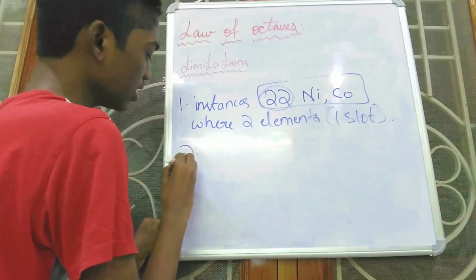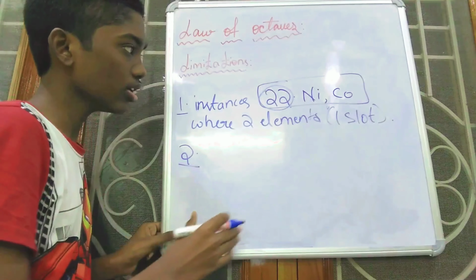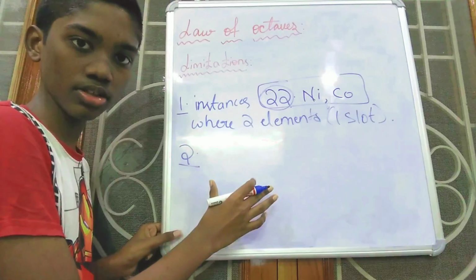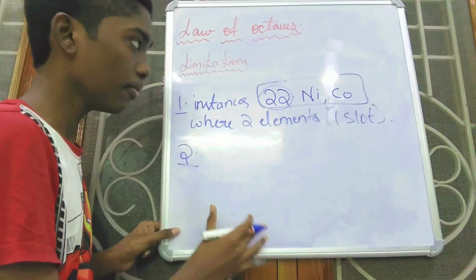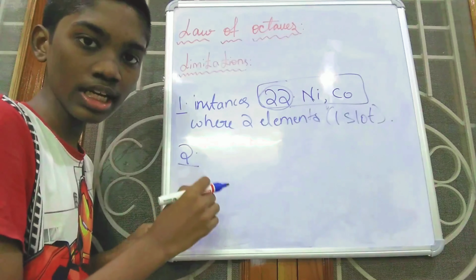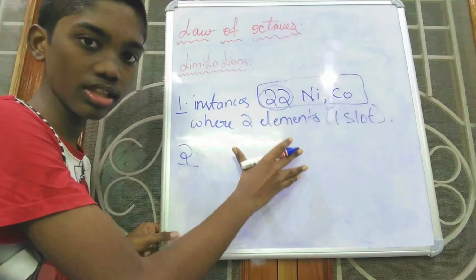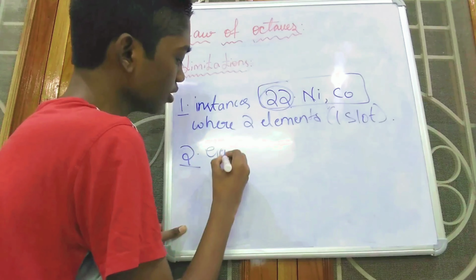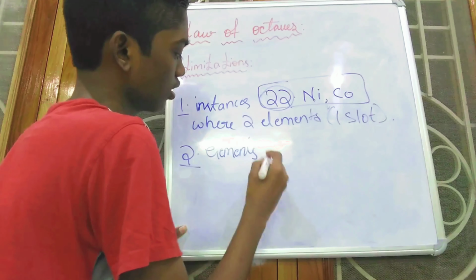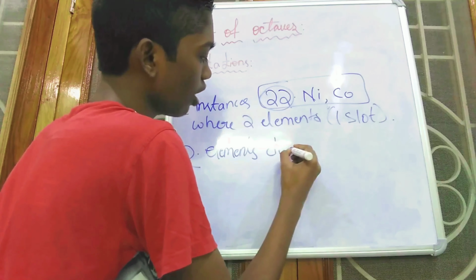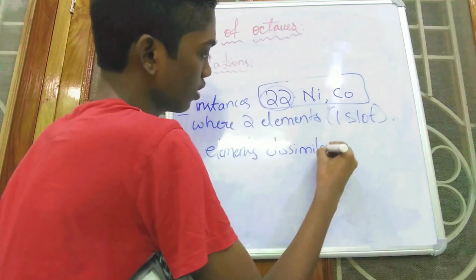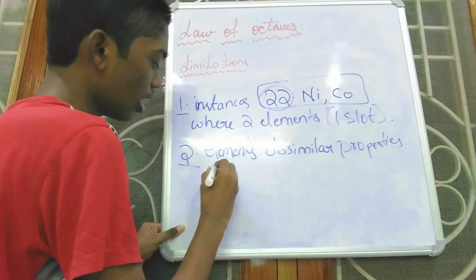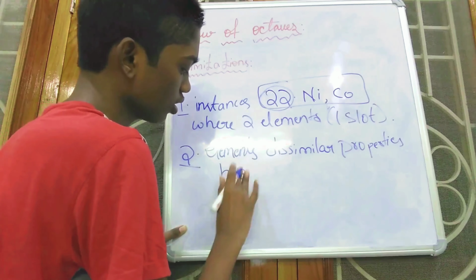Now, limitation number 2. We learned that all the horizontal rows or groups contain elements which share similar properties, but there were some elements with totally dissimilar properties that he arranged in the same horizontal rows. So this is the second limitation: there were elements totally dissimilar in properties arranged in the same horizontal groups.